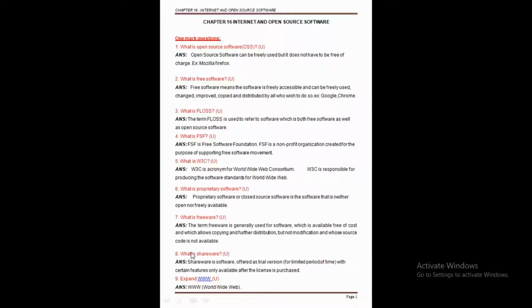Okay. Now after the proprietary software, the next question is what is freeware? Clear this point here? What is freeware? So we can say that the term freeware has no clear definition. Why do we say it has no clear definition? Because we can't say whether it comes in the category of free software or in the category of open source software. Because of this reason, I started by saying the term freeware has no clear definition.